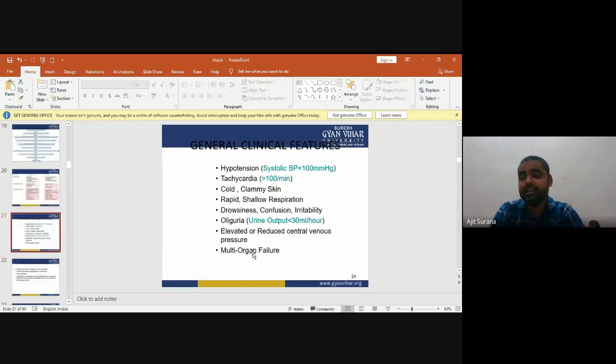Now, the general clinical features of shock. First is hypotension, systolic BP less than 100 mm Hg. Tachycardia may occur, with heart rate more than 100 per minute. There is cold and clammy skin and rapid shallow respiration. Drowsiness may occur, with confusion and irritability, and oliguria, urine output less than 30 ml per hour. There is elevated or reduced central venous pressure, or multi-organ failure.